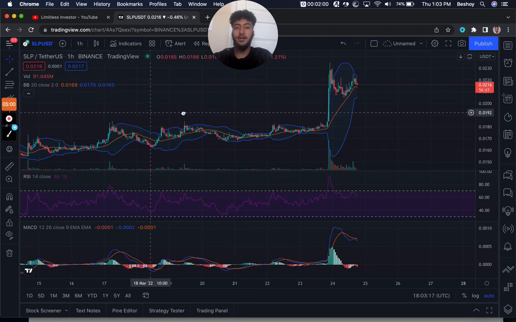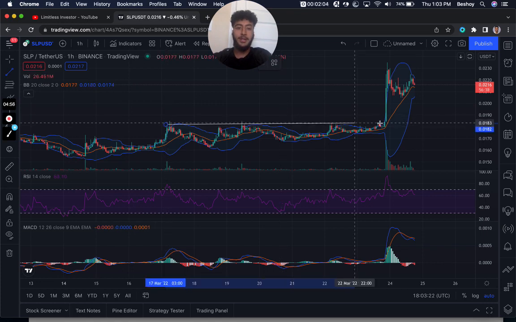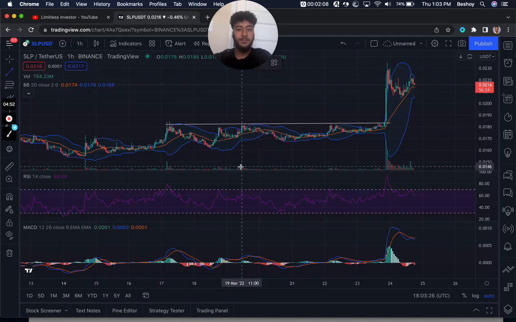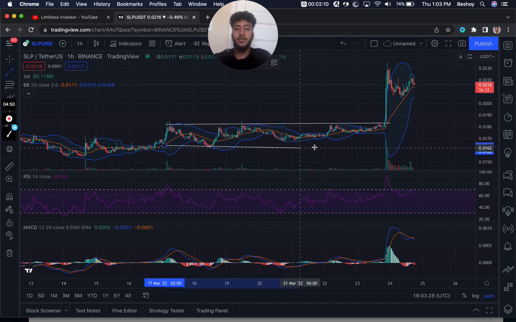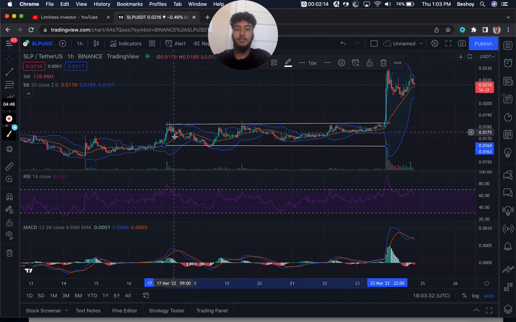As you can see here, we were just in this ranging market, and if I draw my lines here, ranging market, as you can see, volume was okay. As you can take a look here, we've also had a demand level at these levels here, and price was just in this ranging market. We didn't see a lot of volume happening. Volume was okay, it wasn't as high as these ones here.